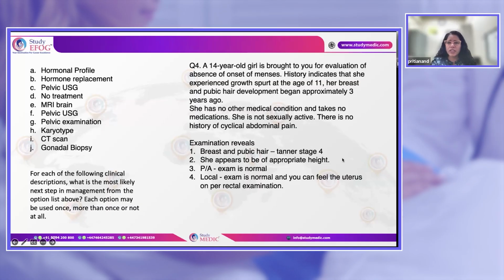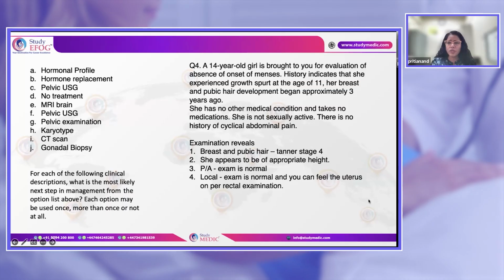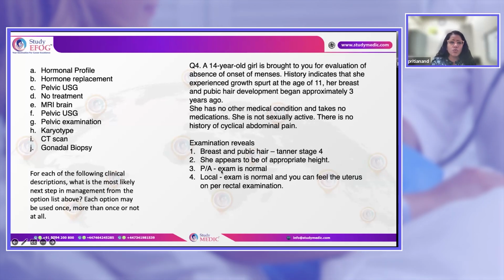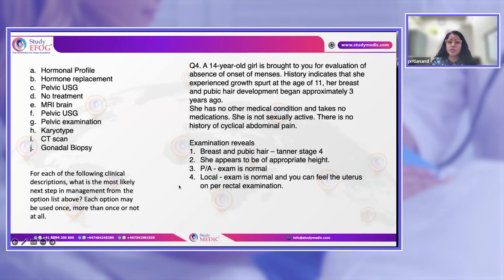Pubic and axillary hair is Tanner stage 4, appears appropriate for height. PA is normal, local examination is normal, and you can feel the uterus on rectal examination. Okay, so everything is normal in this patient. So what evaluation will you do for this patient?